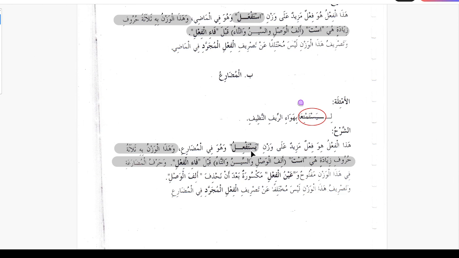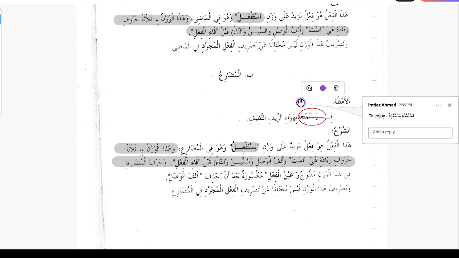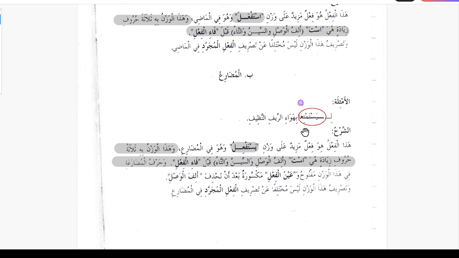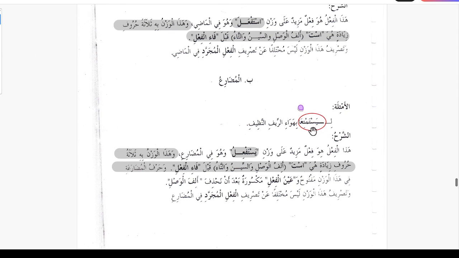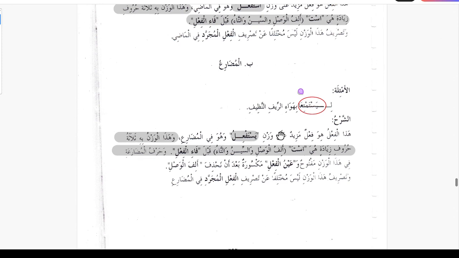And for the case of mudari, istaf'ala yastaf'ilu is the same as istamta'a yastamti'u, to enjoy. So we see the three letters are alif, sin and ta. Liyastamti'a, so again this is for two, bihawa'i rrifin nazifi, so that they both enjoy the clean air of the countryside. Bihawa'i rrifin nazifi, clean countryside air.